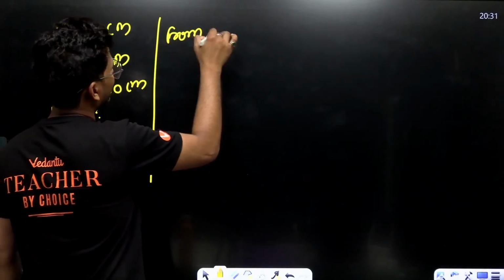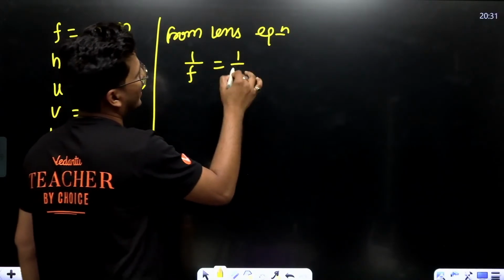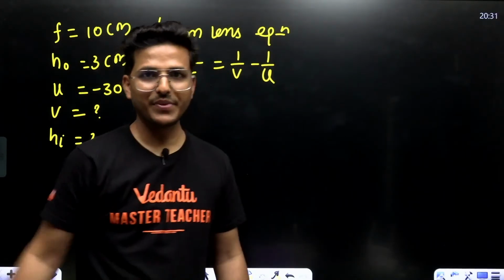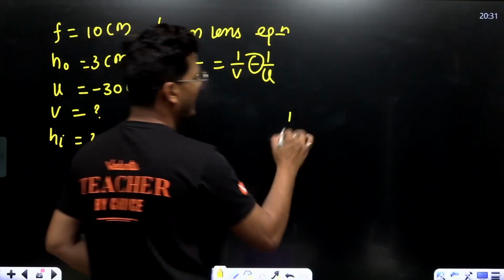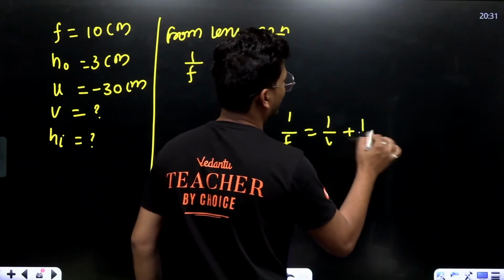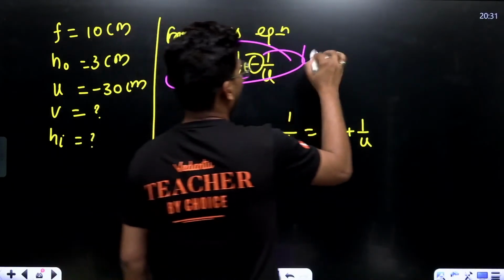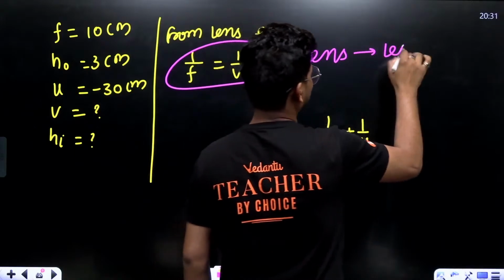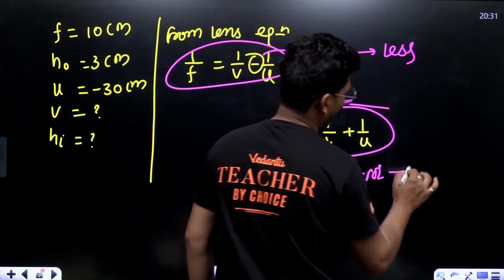From the lens equation, 1 upon f equals 1 upon v minus 1 upon u. In lens we use negative; in mirror it will be 1 upon v plus 1 upon u. To remember these concepts, just use: lens less, mirror more.